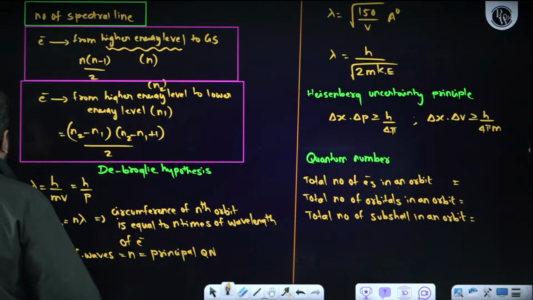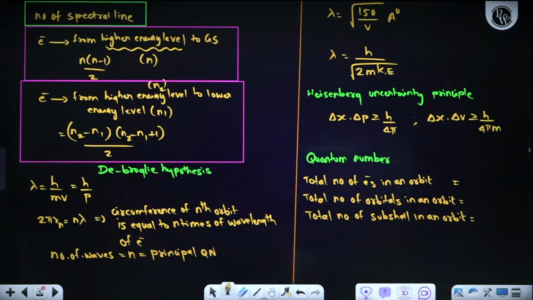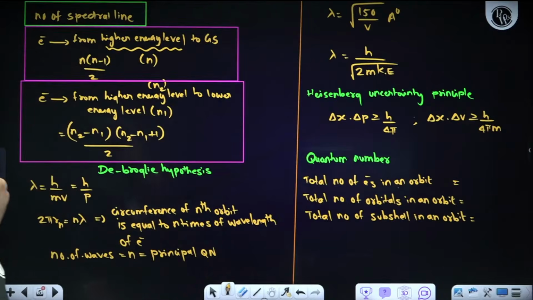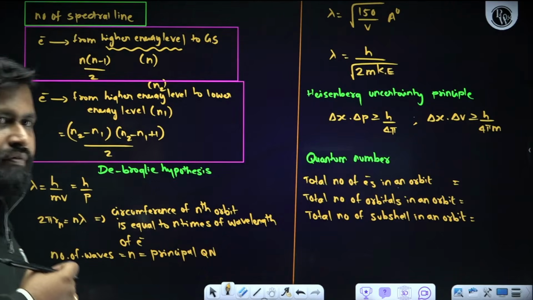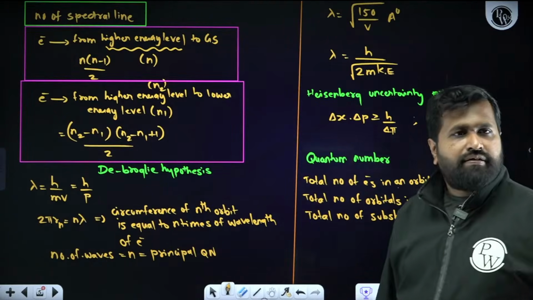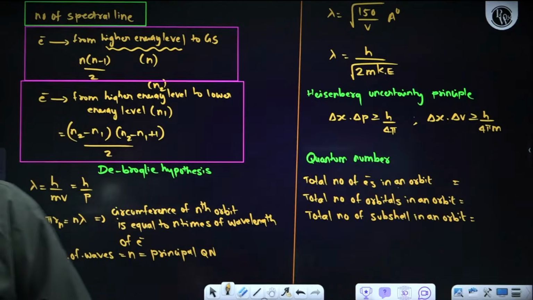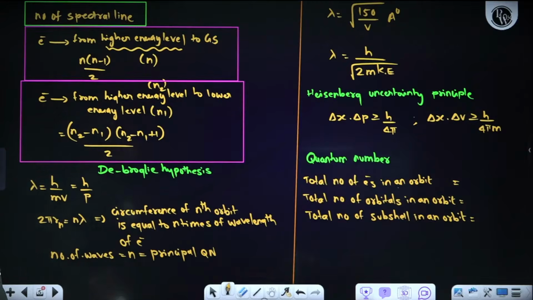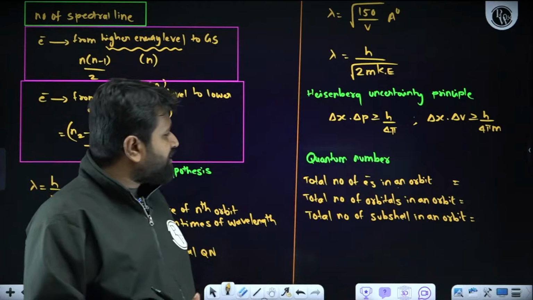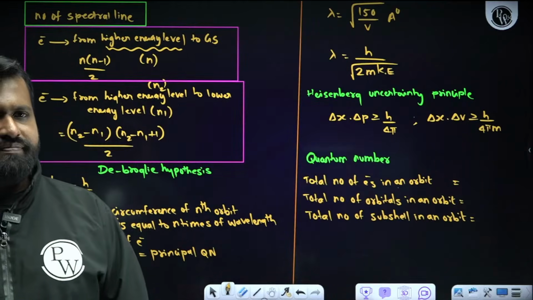What is the formula for these three: total number of electrons in an orbit, total number of orbitals in an orbit, total number of subshells in an orbit?